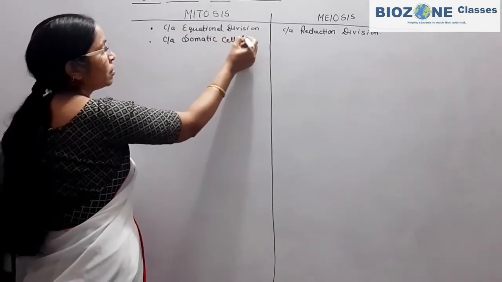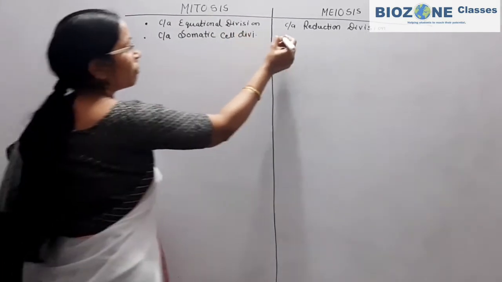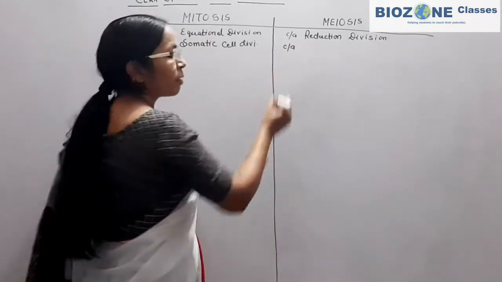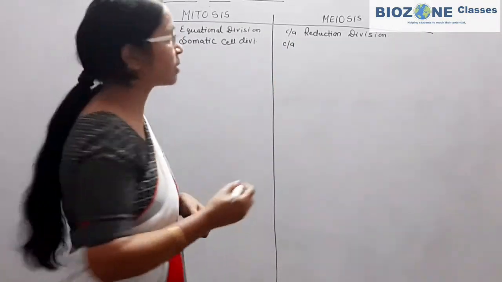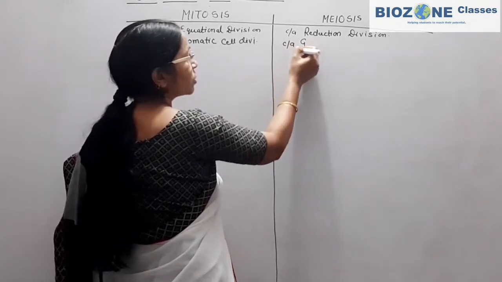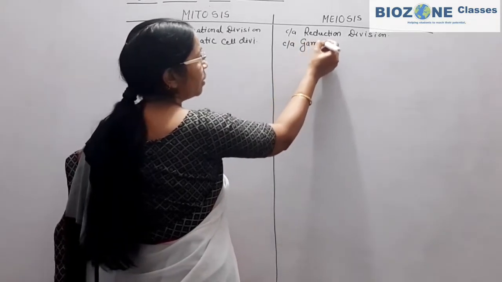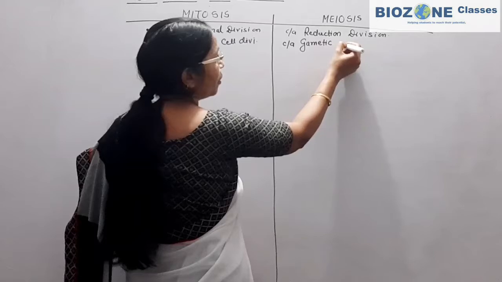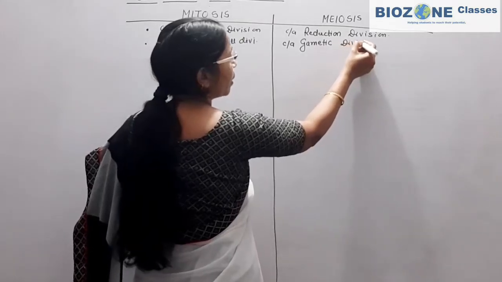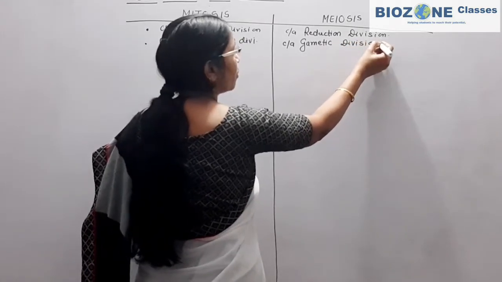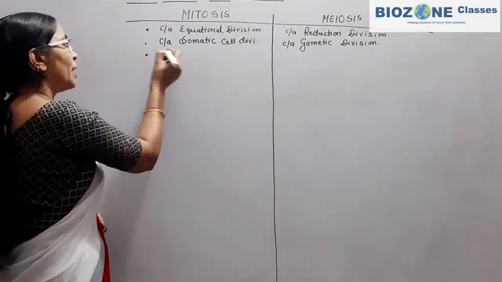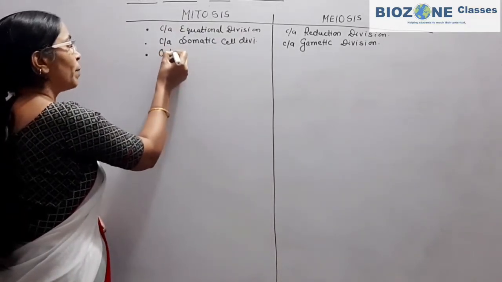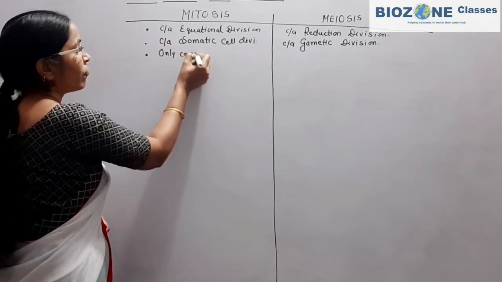And meiosis division, you remember, is only completed in reproductive cells or in gametic cells. Therefore, it is commonly called gametic division. This part you remember. Secondly, if we come towards the phases, mitosis is completed in only one phase.